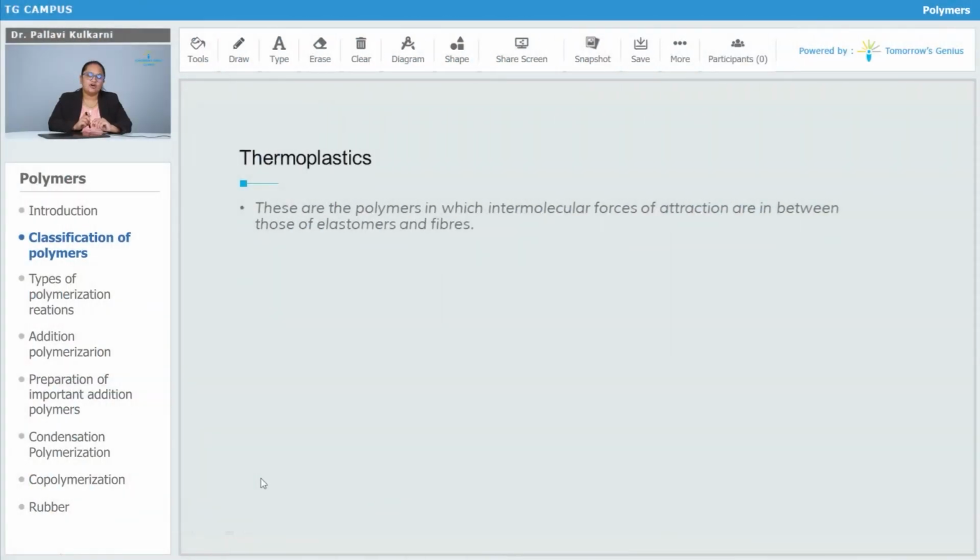The next type of polymer on the basis of this criteria is thermoplastics. These are the polymers in which intermolecular forces of attraction are in between those of elastomers and fibers, intermediate. These can be easily remolded. They can gain another shape very easily. The shape can be whatever the desired shape is, by heating them. After heating, thermoplastic polymers get softened and again they become hard on cooling.